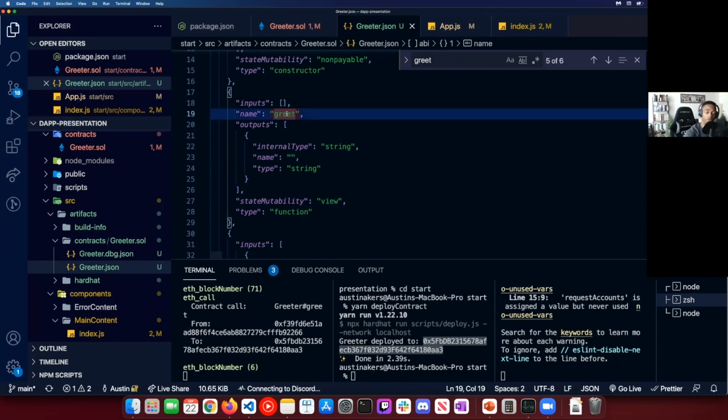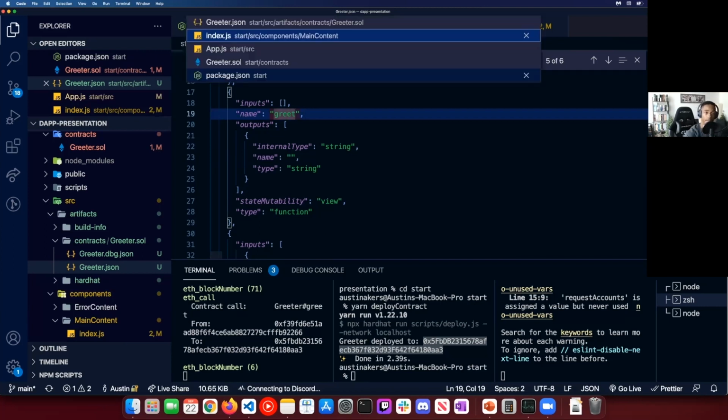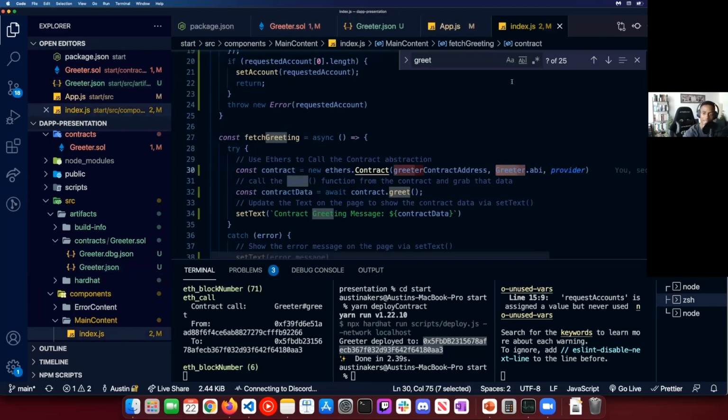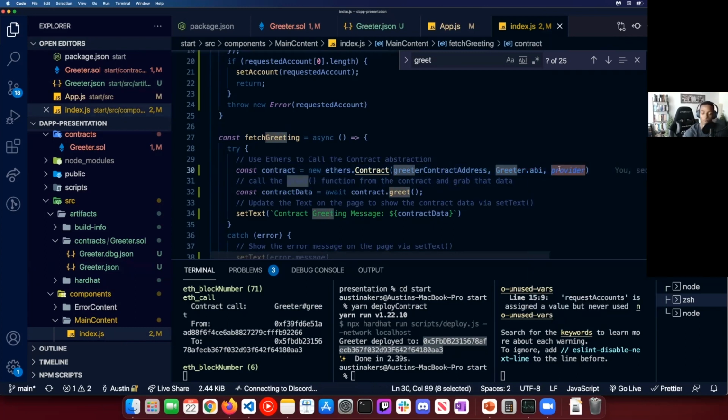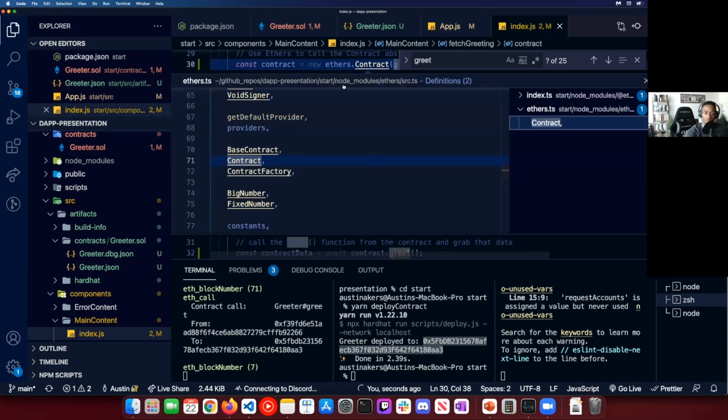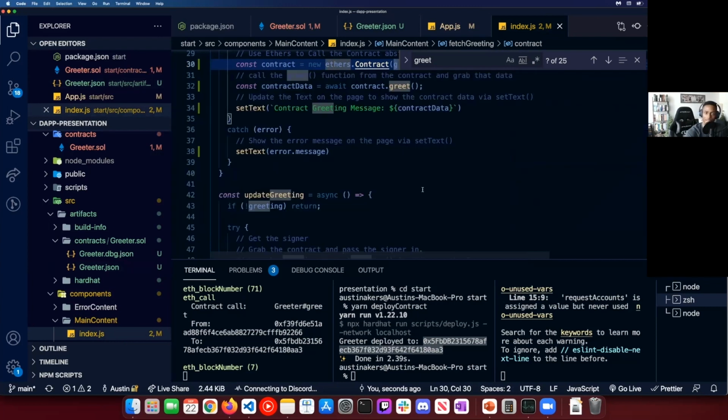So what we're doing here is taking this intermediary, the greeter application binary interface. And we're also saying, hey, now that we have the greeter contract address, the greeter application binary interface, and the provider, let's go ahead and work with this.